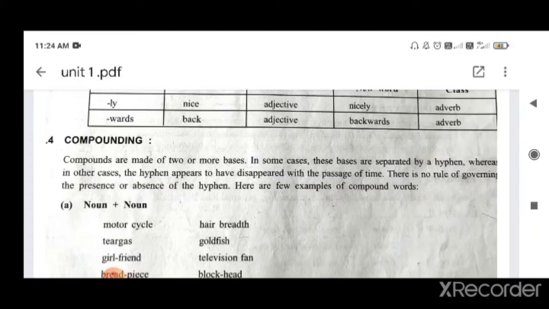Another type, we read the definition. Compounds are made of two or more bases. In some cases, these bases are separated by a hyphen, whereas in other cases the hyphen appears to have disappeared with the passage of time. What we have to understand is that compounds are made of two or more bases. It can contain two words or more words, but generally it contains two words, as we have seen in the examples, and it might have a hyphen or not, but they are compounding.